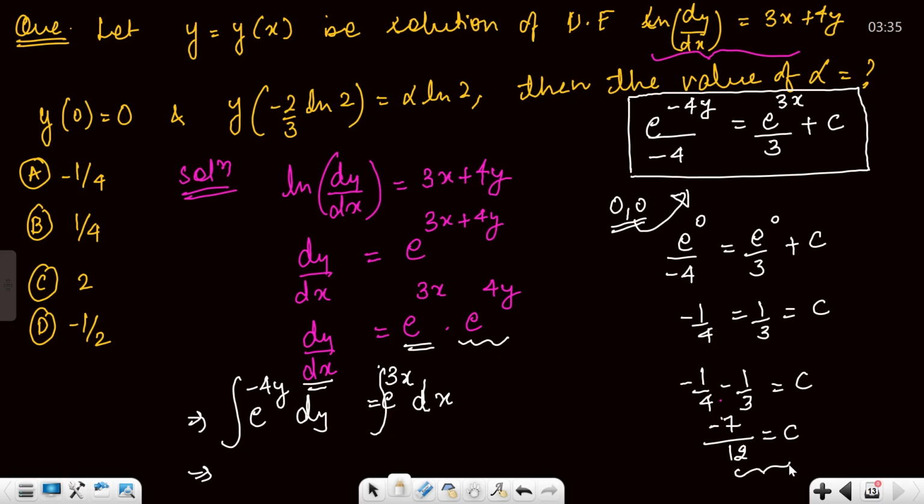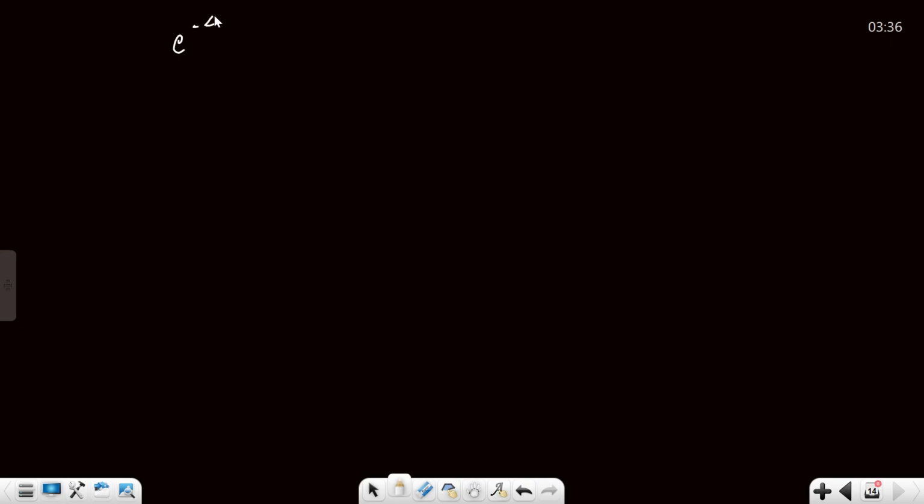Minus 7 by 12 is equal to c, correct? Okay. So now your final solution will be e raised to power minus 4y upon minus 4 equals e raised to power 3x upon 3 minus 7 by 12. This is your final curve, correct?